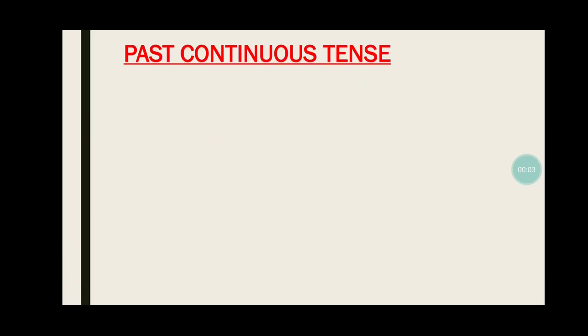So students, as we've already covered in the previous video about past tense, that only just one form, that was simple past tense. So in this video we are going to cover the three types of past tense, that is past continuous tense, past perfect tense and past perfect continuous tense. So now first look at what is past continuous tense.